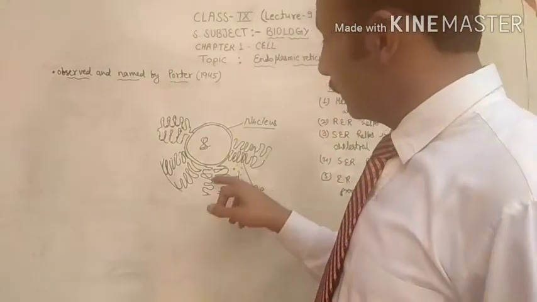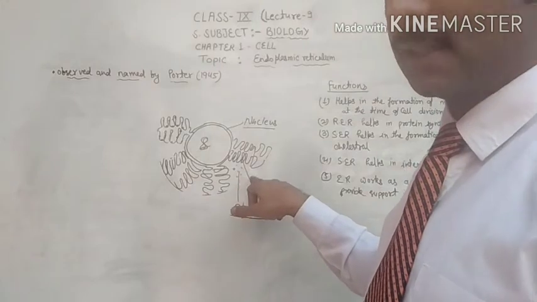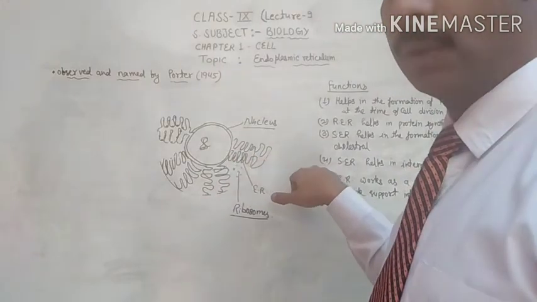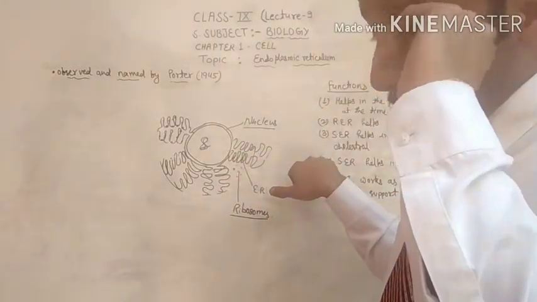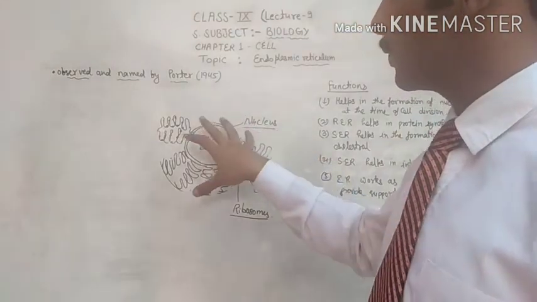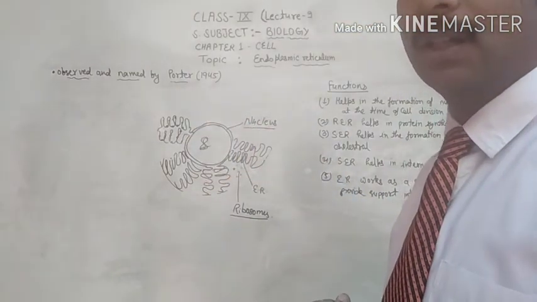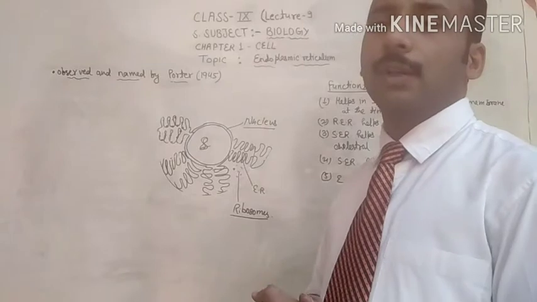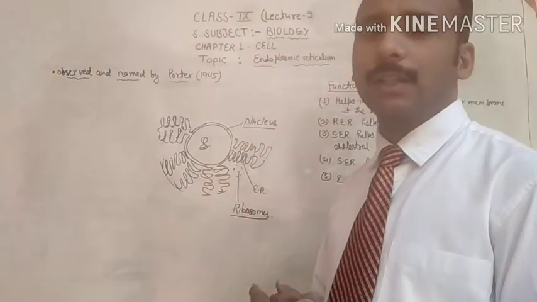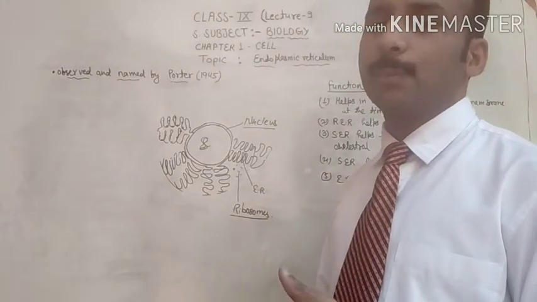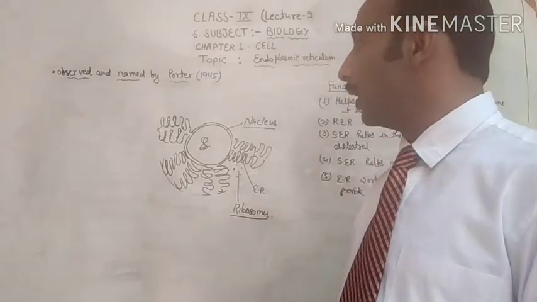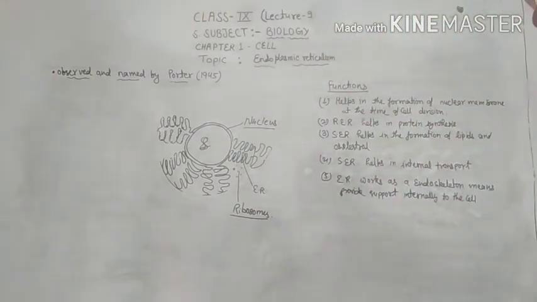You know very well, the endoplasmic reticulum starts from the nucleus and ends at the plasma membrane or cell membrane. So it is the endoskeleton. It works as a skeleton from inside, which provides support to the cell. I hope this topic is clear to you.